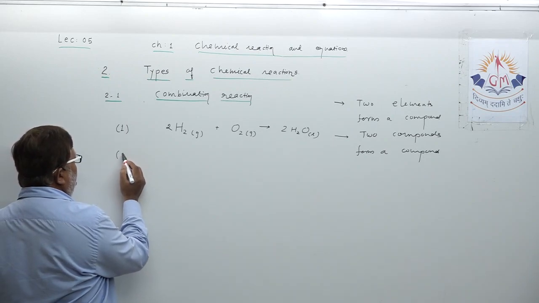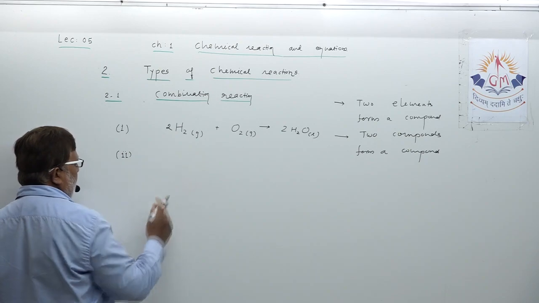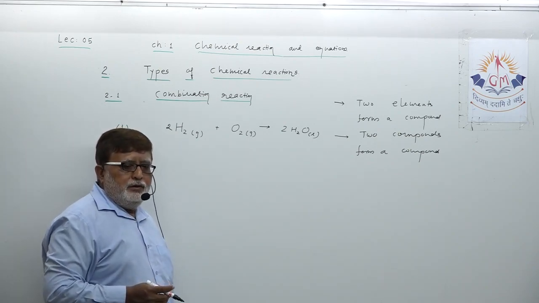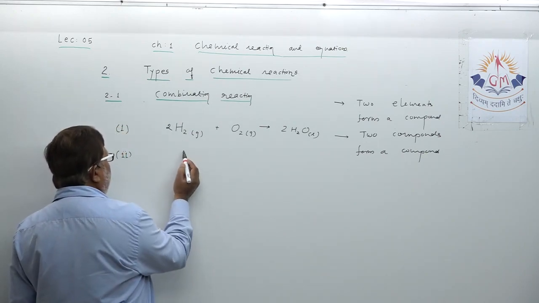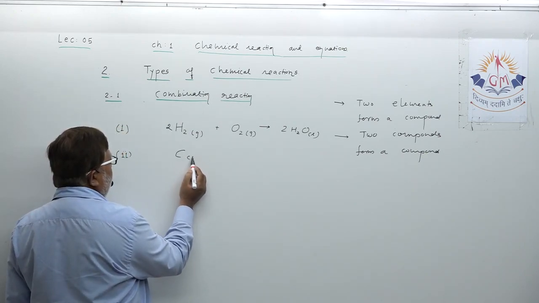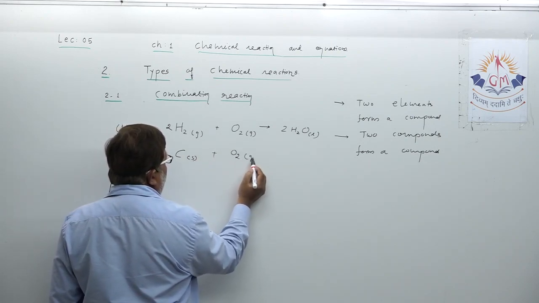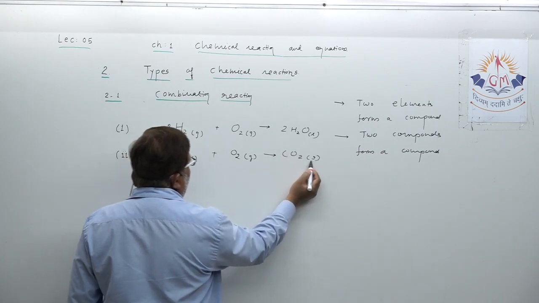To mention one more, dear student, when coal is burned, that is also mentioned in material. When coal is burned, coal means ultimately carbon. It combines with atmospheric oxygen and forms carbon dioxide. What is this?